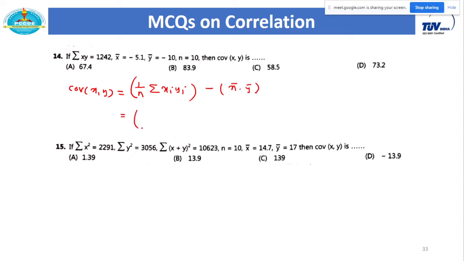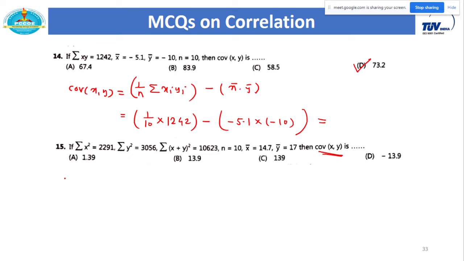So this is equal to 1 by 10 multiplied by summation of xi yi, which is given as 1242, minus product of their mean. So that is minus 5.1 multiplied by minus 10, that becomes plus, and then we can calculate the final answer. So I think we check. I think this answer is 73.2. Okay. Next, summation of x square is given, summation of y square is given, summation of x plus y whole square is given, n is given, x bar is given, y bar is given.